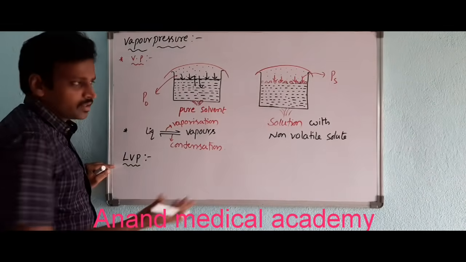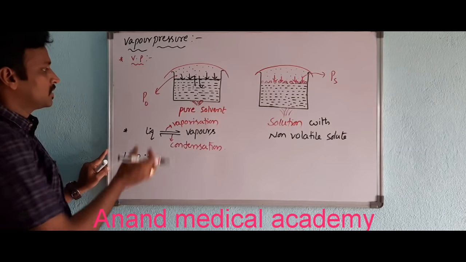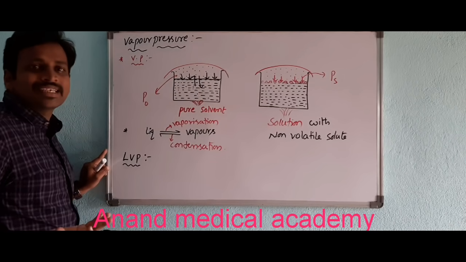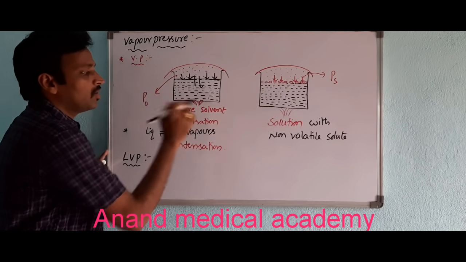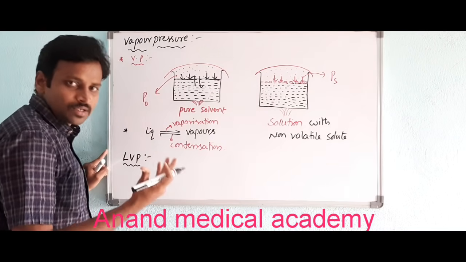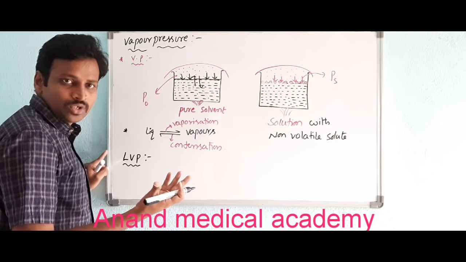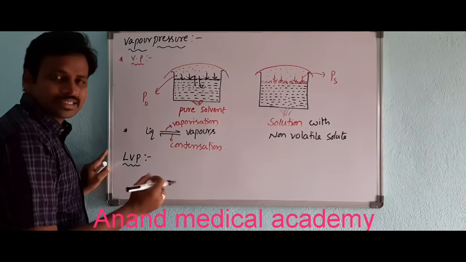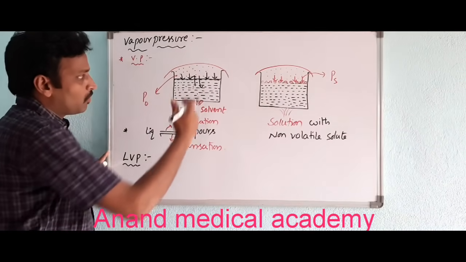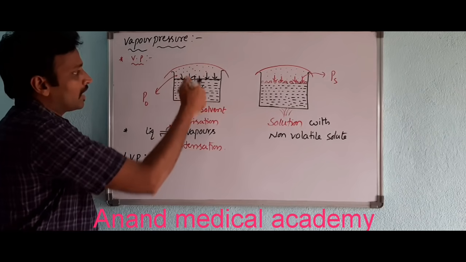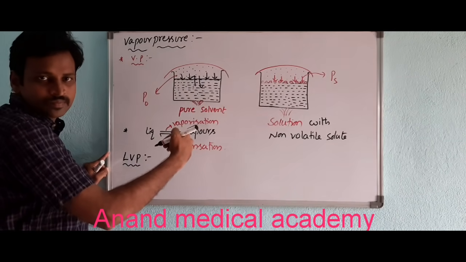Definitely P naught is bigger than PS, because here vaporization is easy as there is no non-volatile solute; I considered a pure solvent. All are micro particles here, so while heating they can easily convert into vapors. So with more vapor molecules, they apply more pressure.